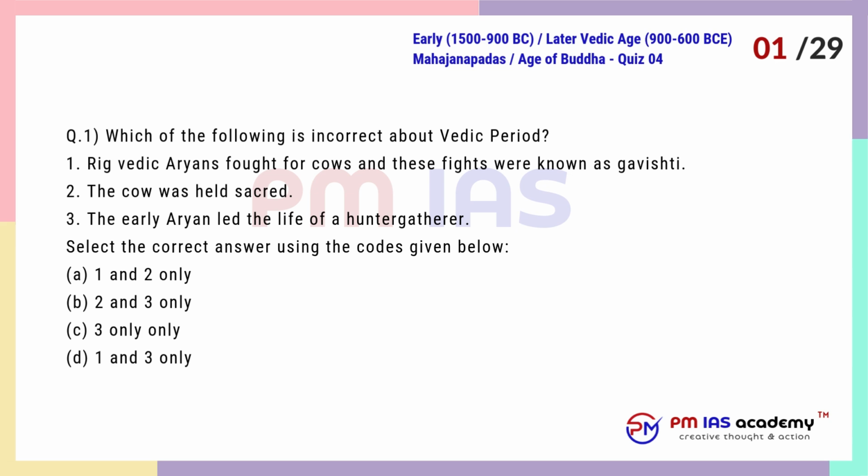Question 1. Which of the following is incorrect about Vedic period? 1. Rig Vedic Aryans fought for cows and these fights were known as Gavishti. 2. The cow was held sacred. 3. The early Aryan led the life of a hunter-gatherer. Select the correct answer using the codes given below.